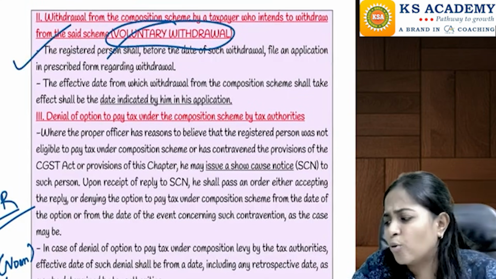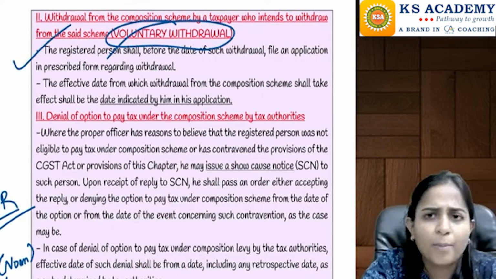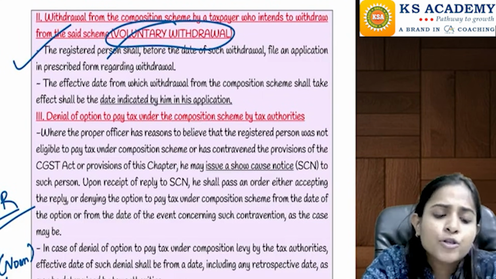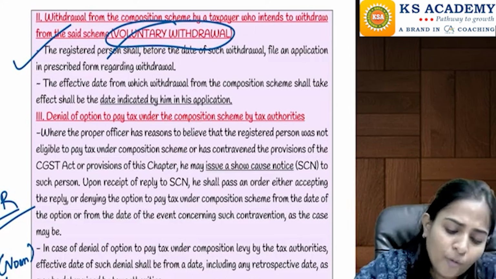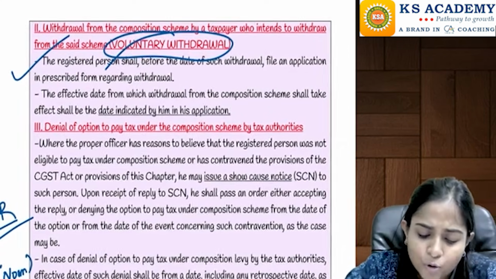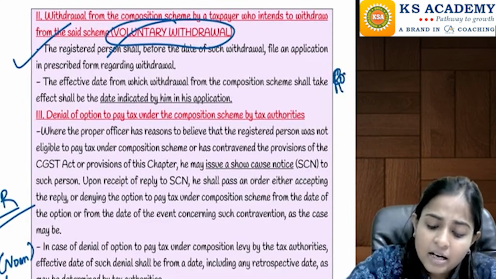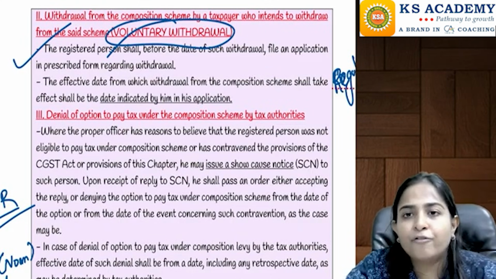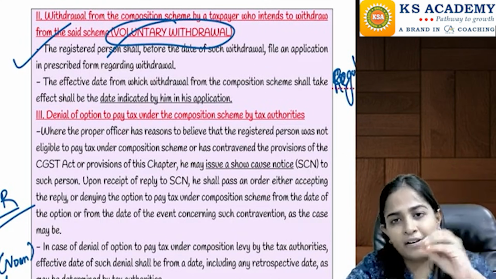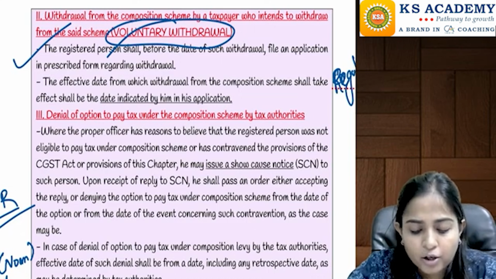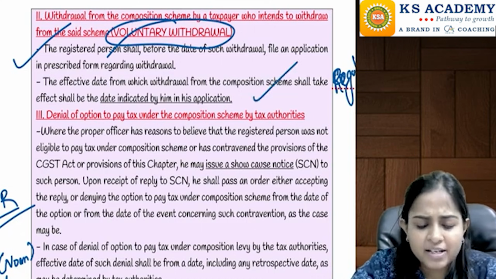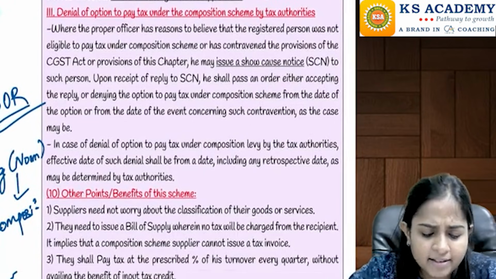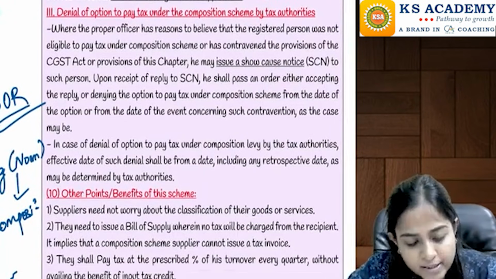Now if you say that composition scheme is not at all beneficial for me, I want to get into the chain of ITC and all those things, then he can withdraw from the composition scheme. Government says most welcome, and he can come under the regular scheme of GST. He will have to submit a declaration, or a form, to the GST department, and whatever date is indicated in his withdrawal application, from that day he will be considered as having come under the regular scheme, right?